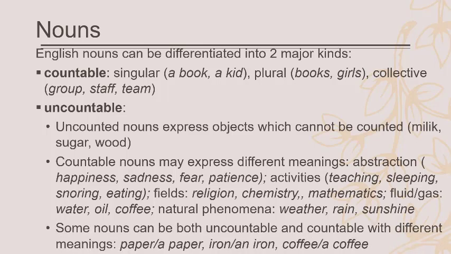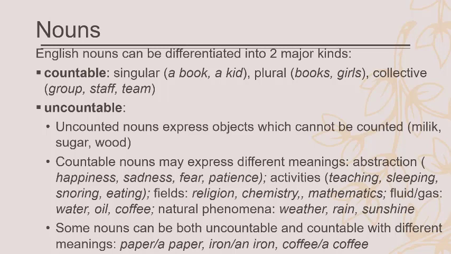But some nouns can be both uncountable and countable, but they have different meanings. For example, you cannot say, I need a paper. I need paper to type on, I need paper to write something. But if you have to submit, you submit a paper. That's a kind of work. You can say one paper. I still have two papers to submit. Oh God, it's a busy day. I have two papers, like articles.